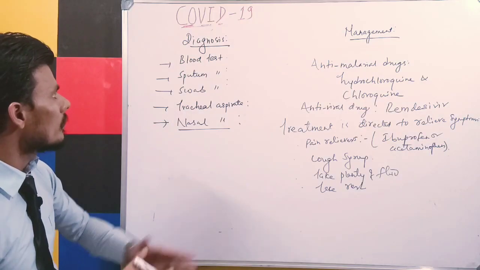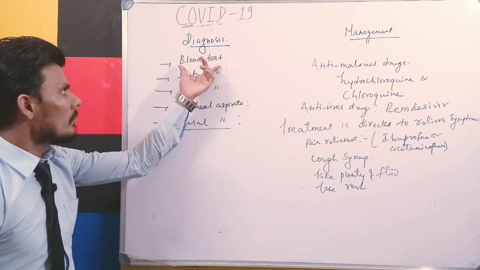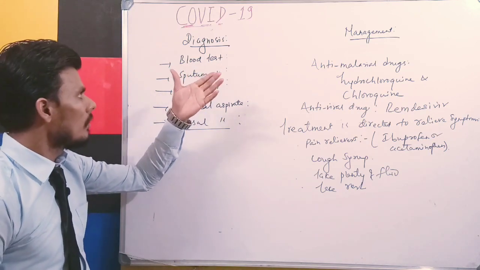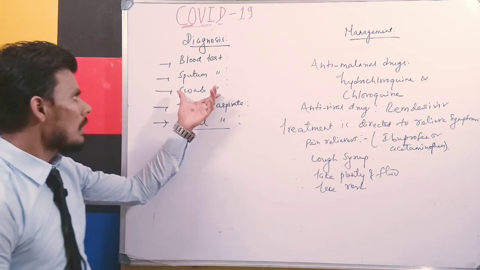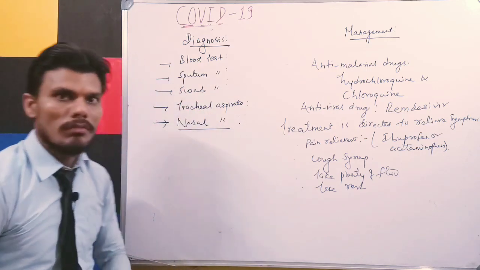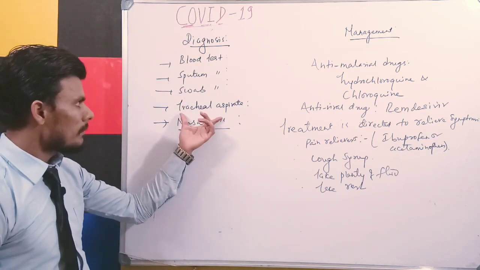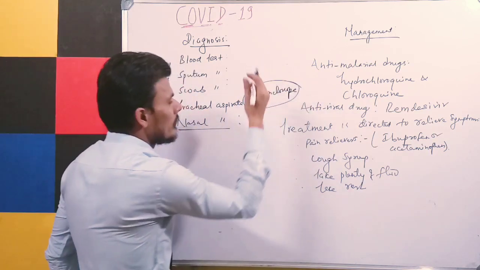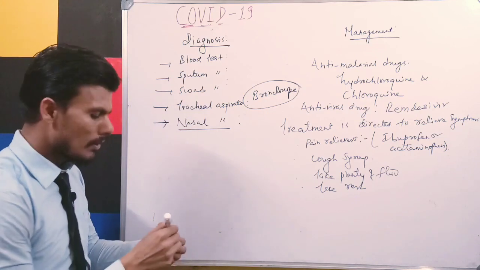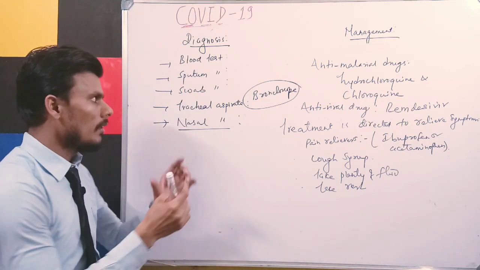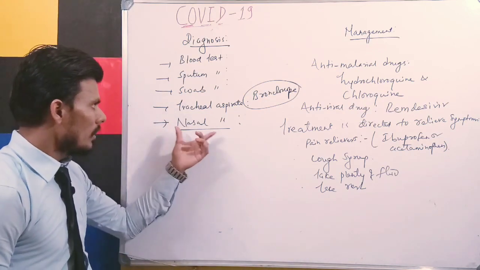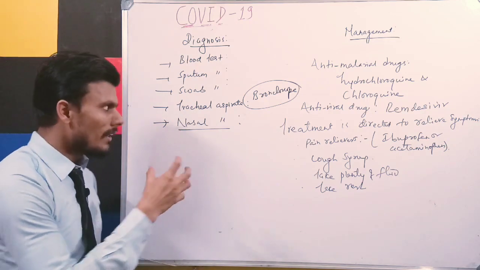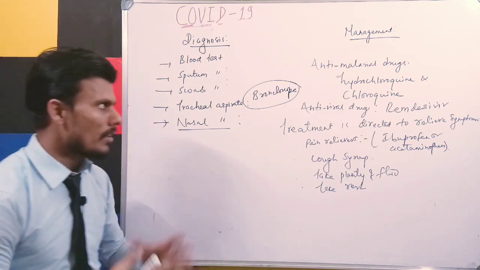Diagnosis of this disease: a blood test, and then sputum is taken from the patient, and a special swab is taken from the nose and the throat for observation. And the tracheal aspirate means a thin tube with a torch is kept in the mouth, and the sample is taken from the lungs. Nasal aspirate means saline solution is injected into the nose, and the sample is collected with light suction.